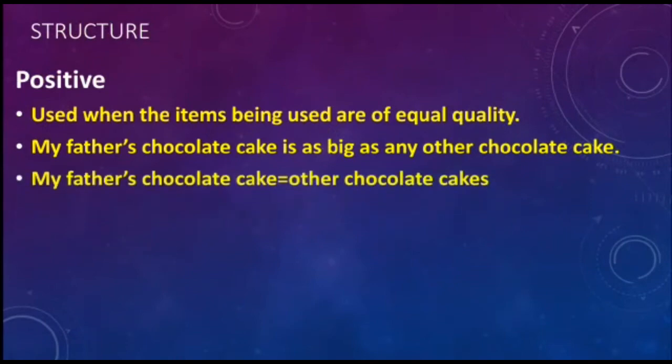The structure of this sentence is as plus the positive, the root form of the adjective, plus as. In this example, it is as big as. Here big is the positive form.